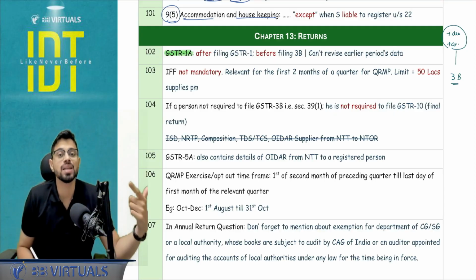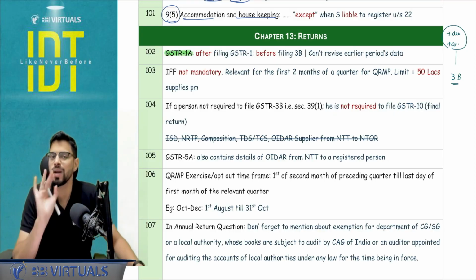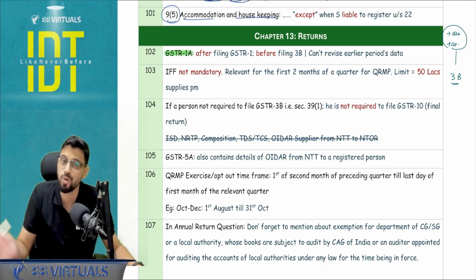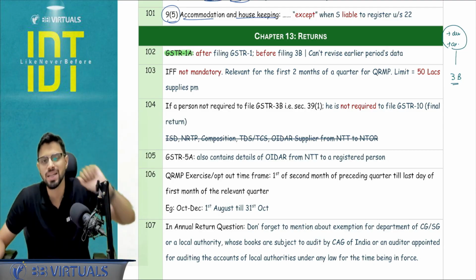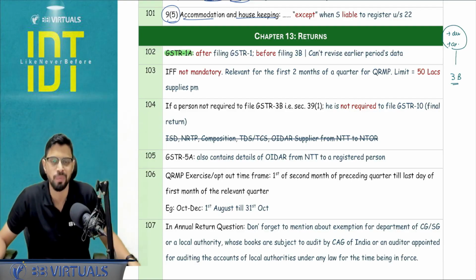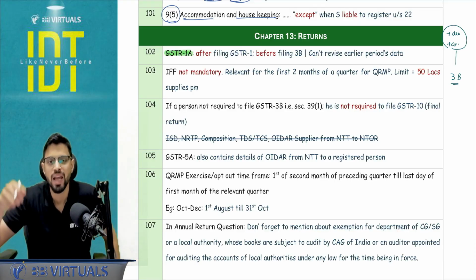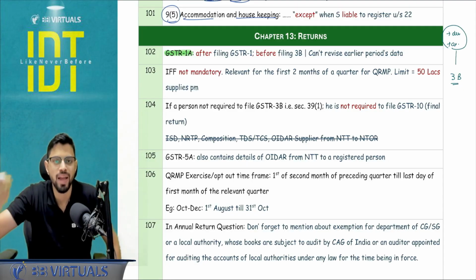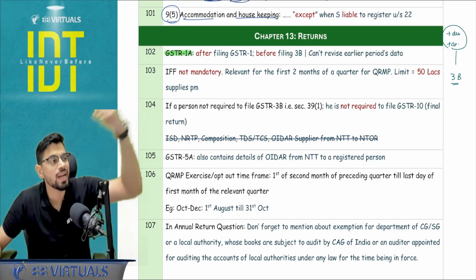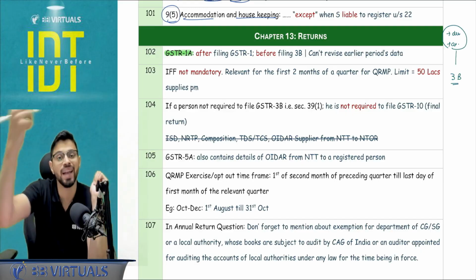Sir, can I amend the GSTIN of the recipient? No, you cannot amend the GSTIN of the recipient via GSTR 1A. You have to use the amendment table in the subsequent GSTR 1. Sir, can I revise earlier periods' data in GSTR 1A? Answer is no. Sir, if I amend GSTR 1A, will that impact my liability in 3B? Answer is yes. Sir, if I amend via GSTR 1A, will it impact the ITC of the recipient? Yes, but for the next tax period.